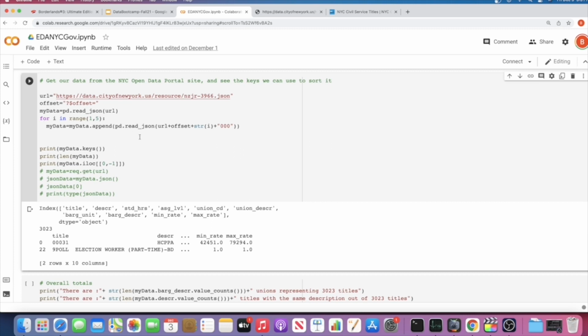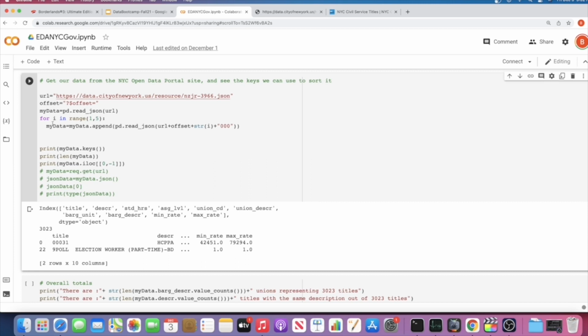And then we have this for loop. Now, something interesting about the Socrata API that you may want to keep in mind if you work with it is that it only pulls in the first 1,000 records. If your offset is 1, it'll pull everything from 1 to 1,001. That's kind of how it works. So if you want to get all of the records within a data set, then you're going to have to use some sort of for loop to keep on requerying the data set. And that's what that offset is doing here.